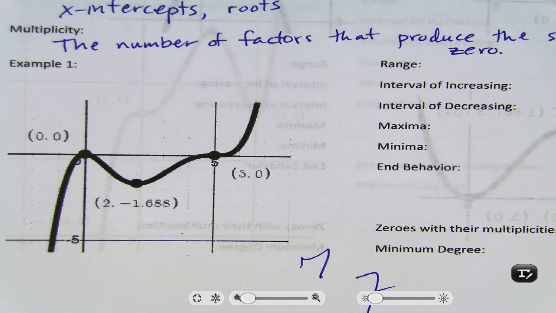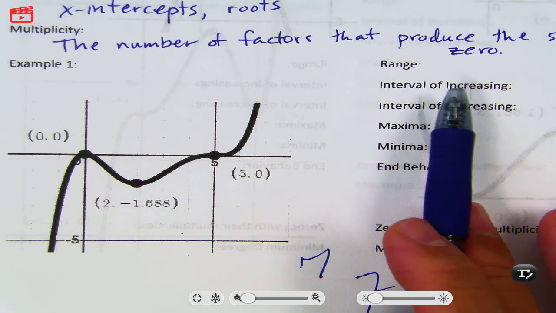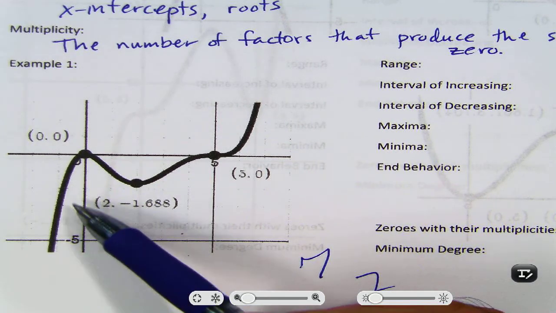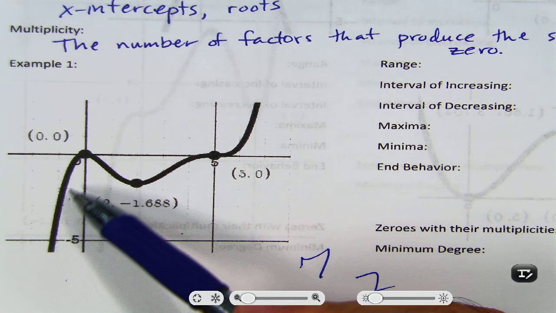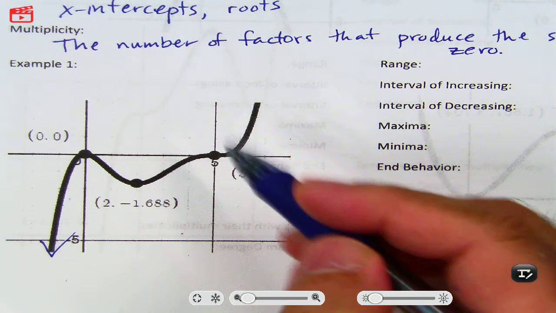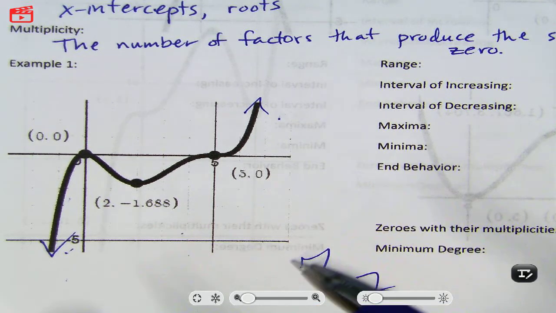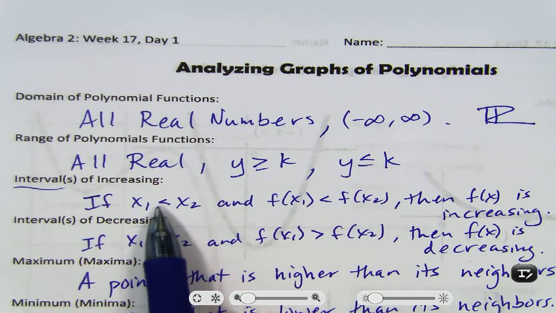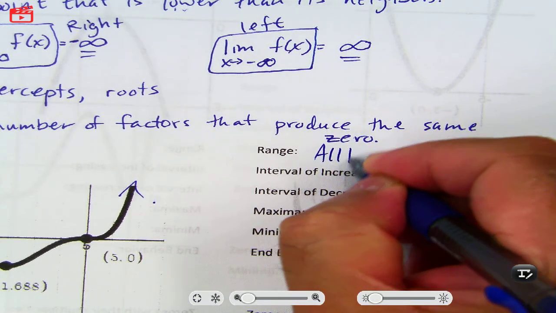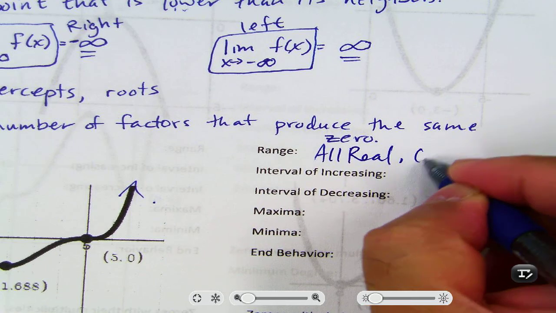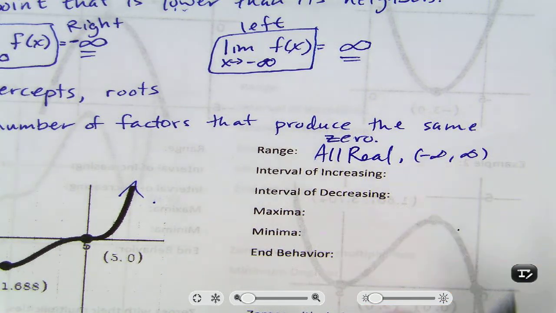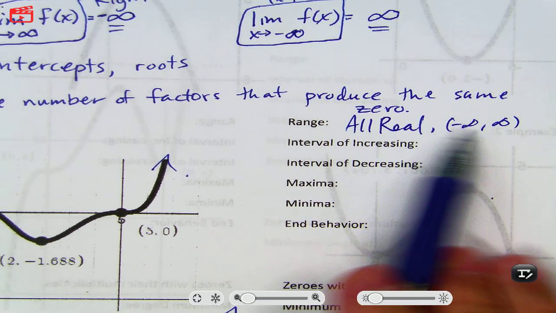Anyways, so what's the range? Okay, so range is how low does it go, if this is going straight down, and how high does it go? How low does it go? Negative infinity. How high does it go? Infinity. So when it happens like that, you can either write all real numbers, or you can write negative infinity to infinity. I don't care which one. You can write one or the other.